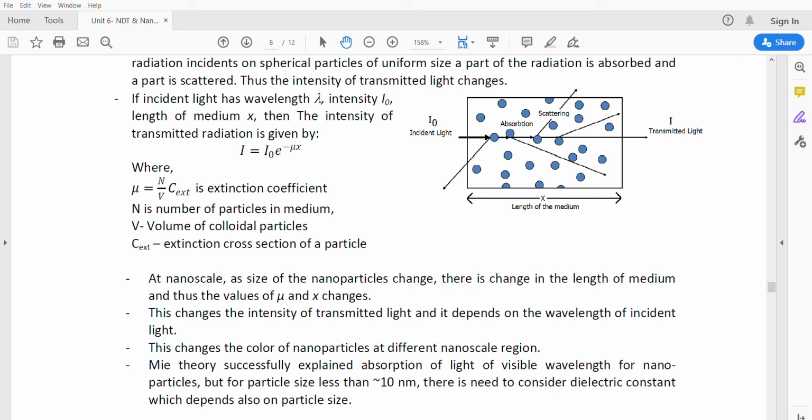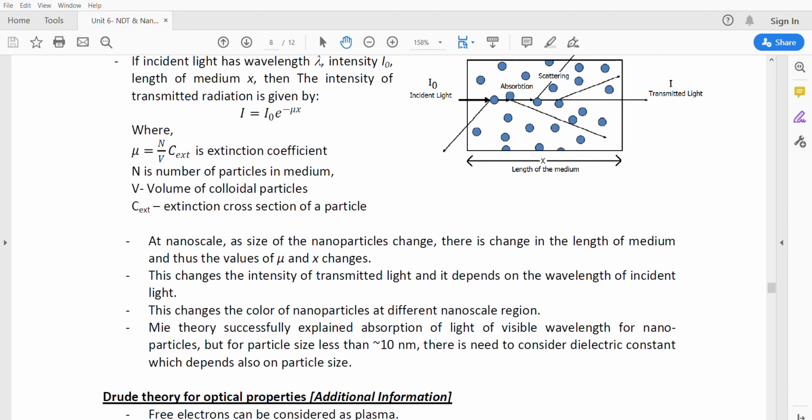Up to 10 nanometers, there is no need to consider the dielectric constant, which depends on the particle size. Here, the optical properties change mainly due to absorption, scattering, and the transmitted intensity of the particles, which follows this equation: I is equal to I naught times e to the power minus mu times x.